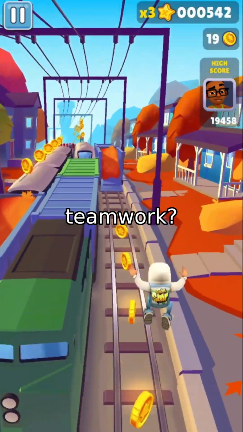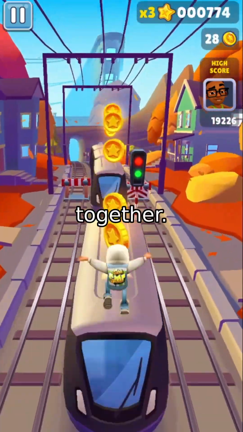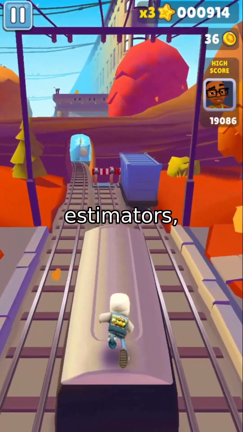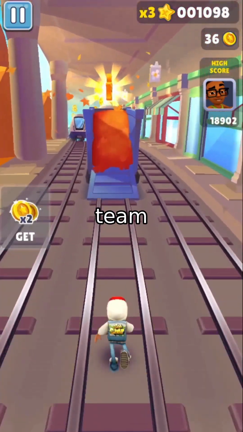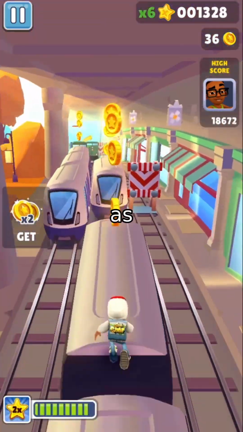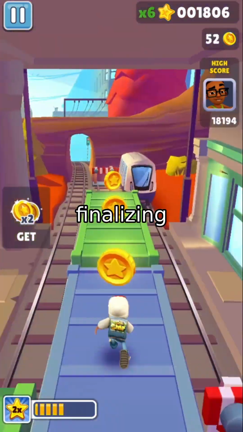What about teamwork? The ensemble-based method uses multiple models, like a team of experts working together. They trained 100 estimators, think of them as individual guessers, and combined their results. When the team disagreed, the model flagged the prediction as uncertain. It's like a group of doctors debating a diagnosis before finalizing a verdict.